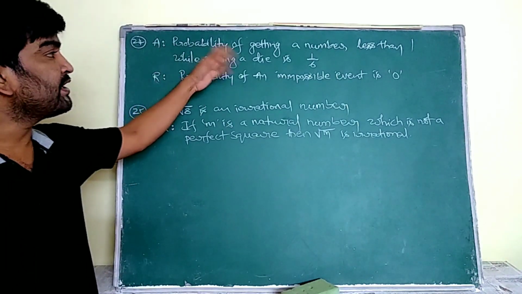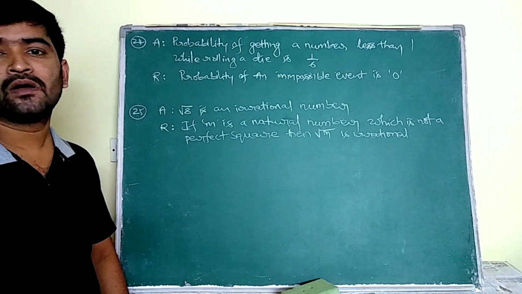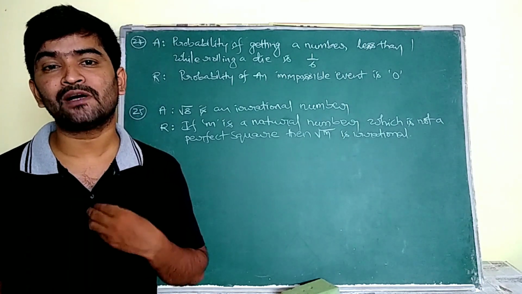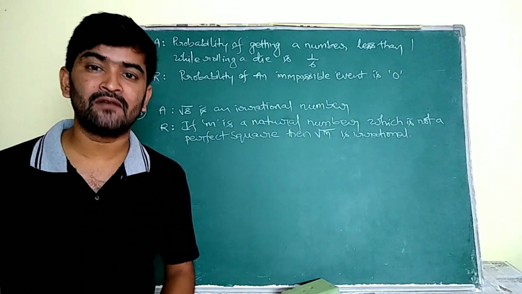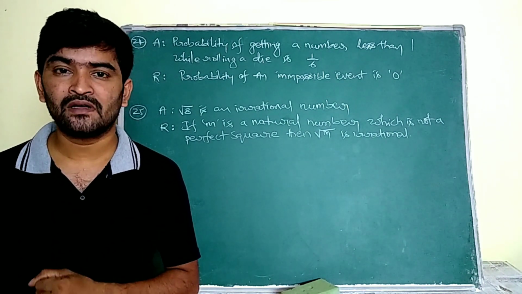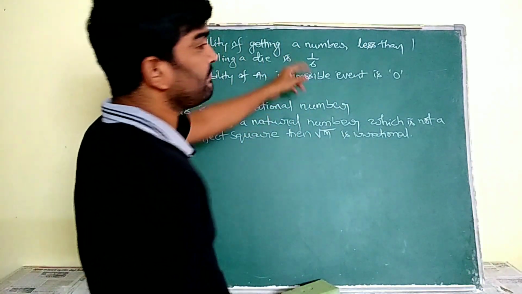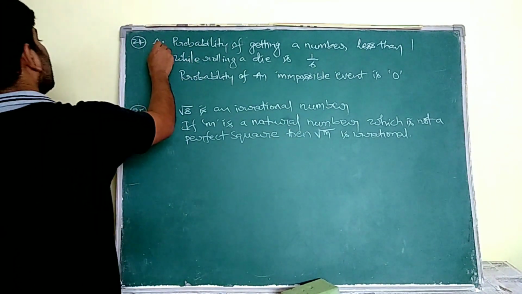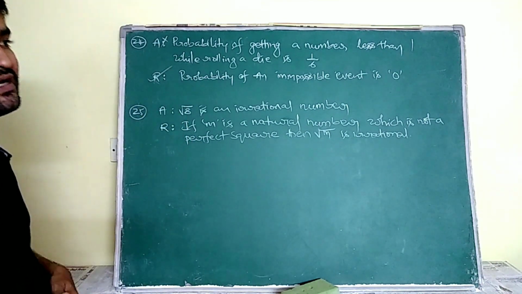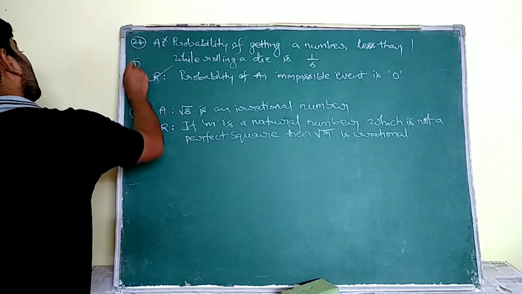Next, the probability of getting a number less than 1 while rolling a die is 1 by 6, he gave. While rolling a die, the sample space is 1, 2, 3, 4, 5, 6. I have to obtain a number less than 1 on the face of the die. We know that the numbers start from 1, so less than 1 is not possible. So its probability is actually 0. But here he gave 1 by 6, so that's why it is wrong. The probability of an impossible event is 0, it's correct. So A is false, R is true. So that's why here the option is D ma.